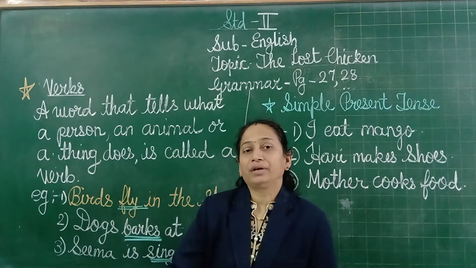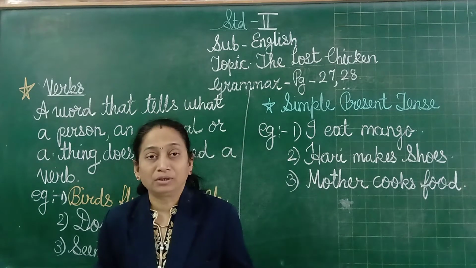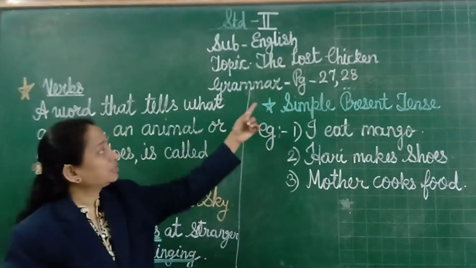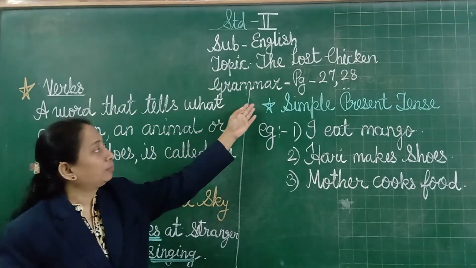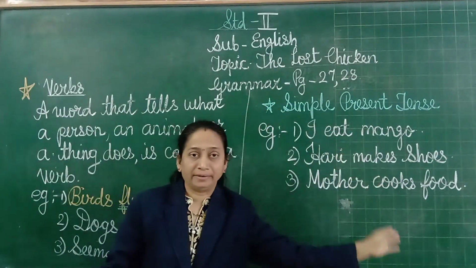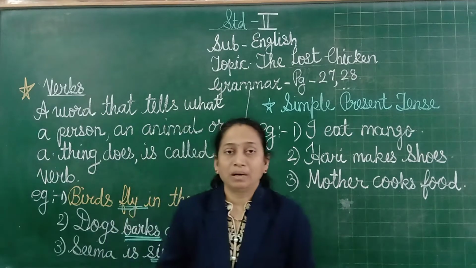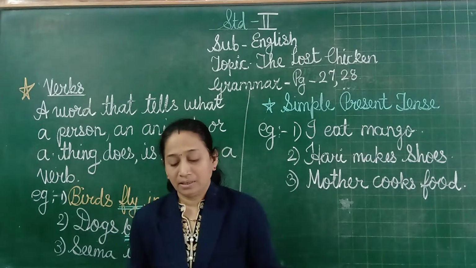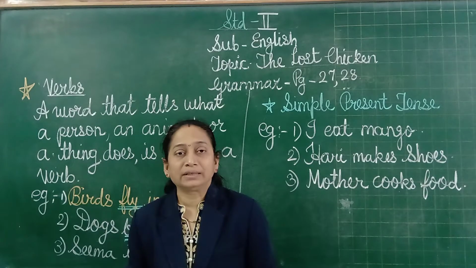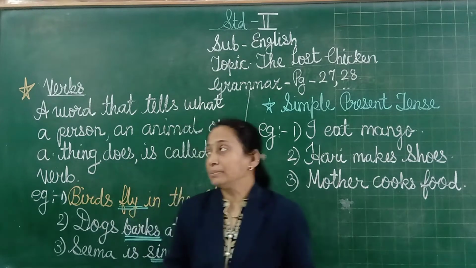Students, today we are going to see the grammar part from your lesson, The Lost Chicken. The grammar part is on page numbers 27 and 28. Now we are going to see that grammar from the lesson. What is the grammar part in that lesson? Verbs. What is the meaning of verb?